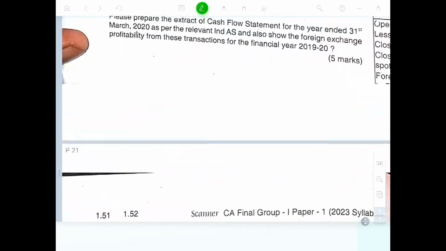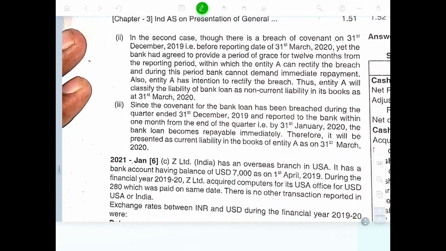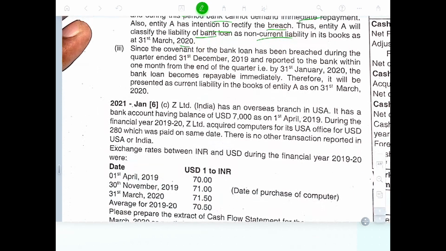In the second case, when there is a breach of the covenant on 31st March, yet the bank has agreed to provide a period of grace of 12 months from the reporting period within which entity A can rectify the breach, during which the bank cannot demand immediately. The entity intends to rectify the breach, so entity A classifies the loan as a non-current liability in the books on 31st March. Since the covenant of the bank loan has been breached at the end of 31st December, and reported to the bank within 1 month of the end of the quarter, the bank loan becomes payable immediately. Thus, it will be presented as a current liability in the books on 31st March 2020.